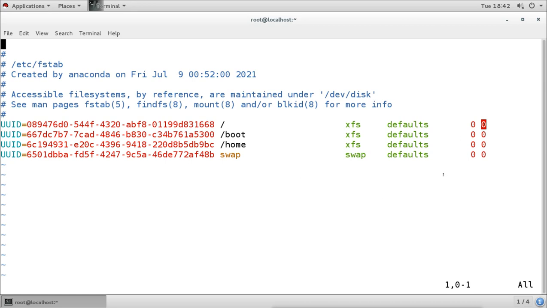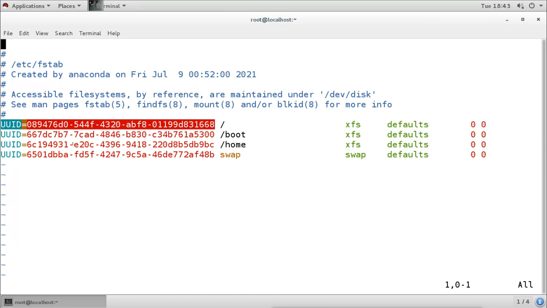Now here we are seeing the partition is mounted on that directory, but this is not the name of the partition, it is actually the ID of the partition. So in Linux, in RHEL 7, instead of the name of the partition here, we use the UUID of the partition, that is the unique ID of the partition.